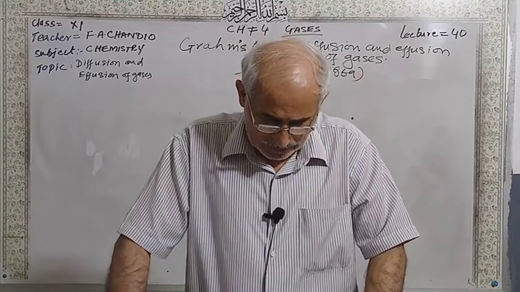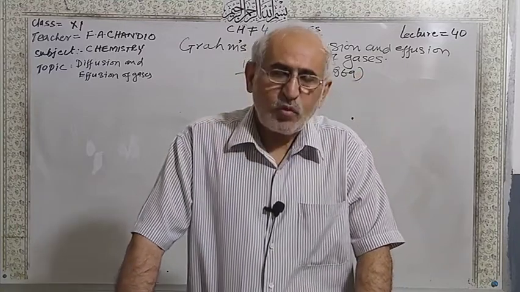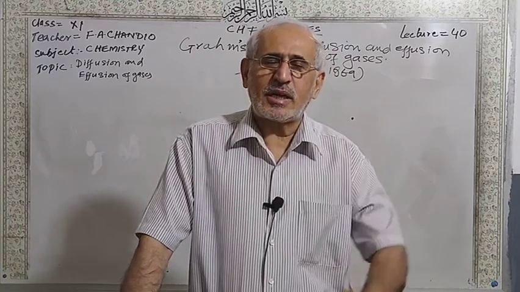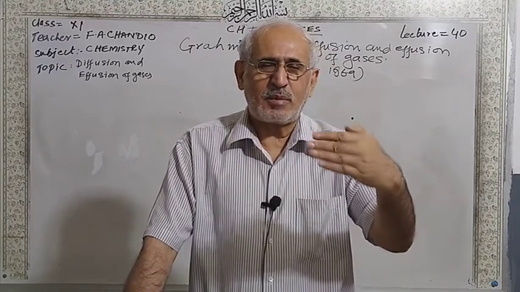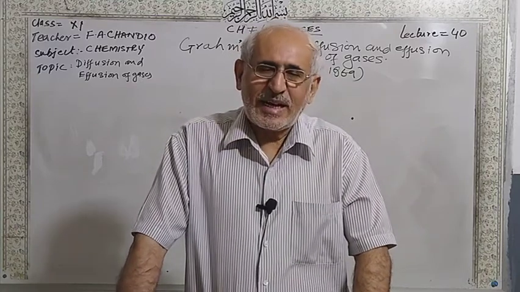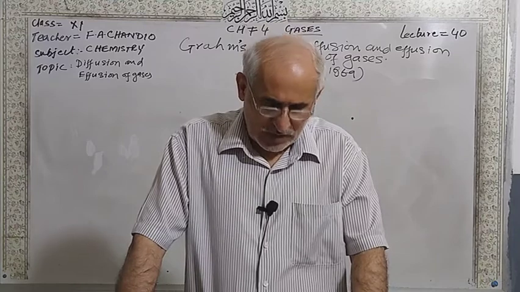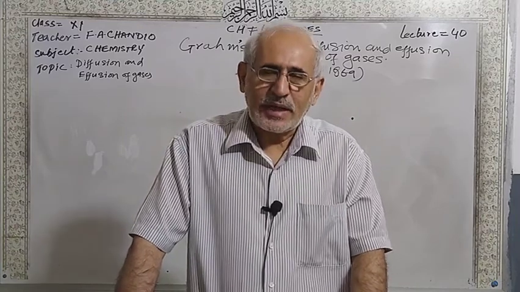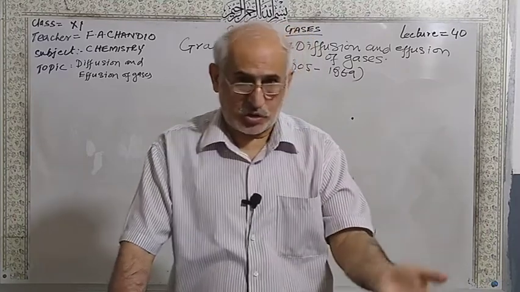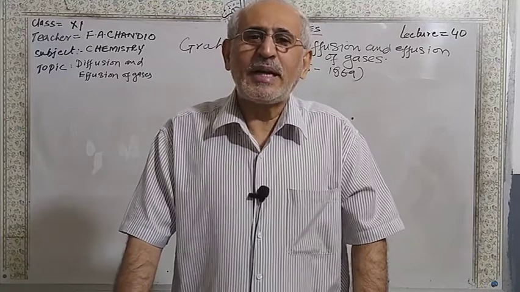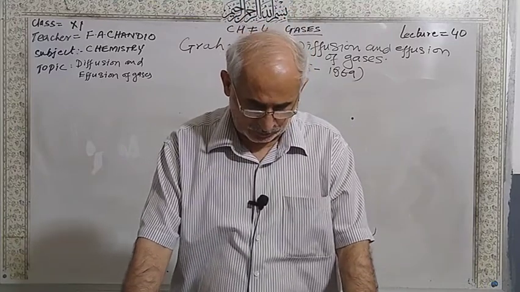Graham found that the less dense gas, like ammonia as compared to hydrogen chloride, or we can say the lighter gas, escapes faster than the denser gas. So according to this phenomenon, he put forward the law.